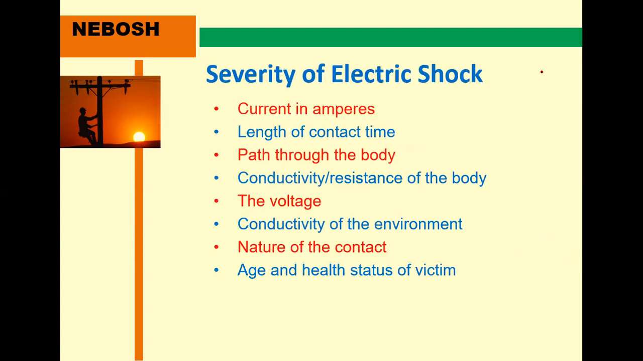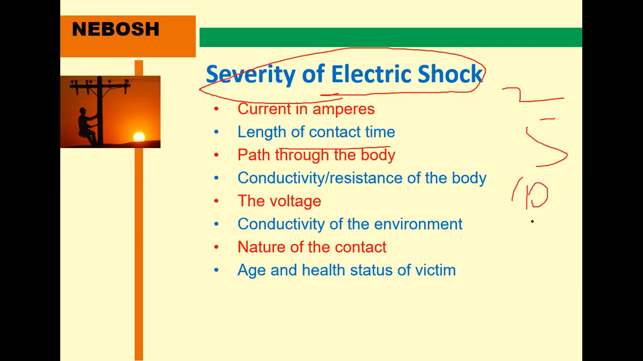Severity of electric shock depends on the current in amperes and the length of contact time, how much contact. For example, severity means seriousness, how much the person may be injured or die. That depends on the current also. Current means maybe 2 amperes, or 5 amperes, maybe 10 amperes. 10 amperes means he dies. Length of contact time also. Maybe this guy touches this electric wire. How much time? More time means he dies.